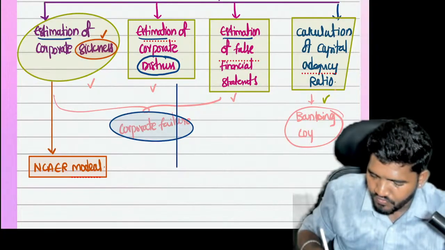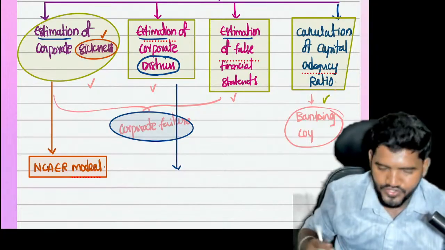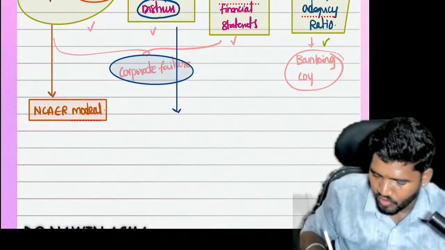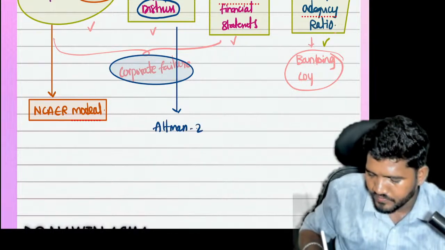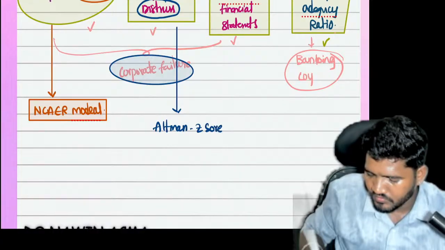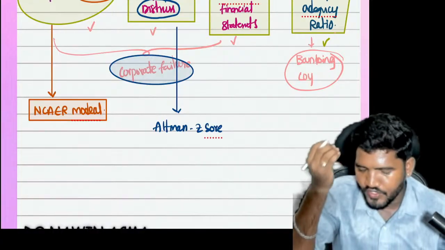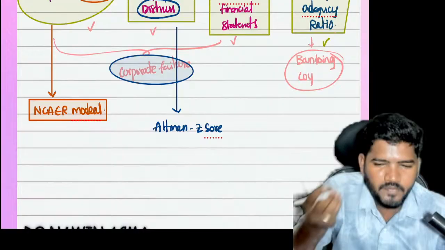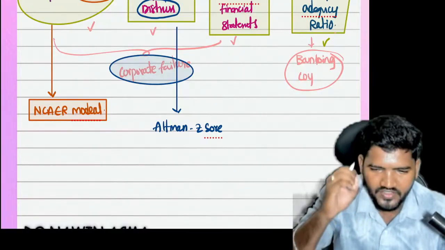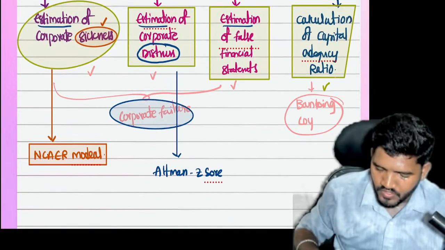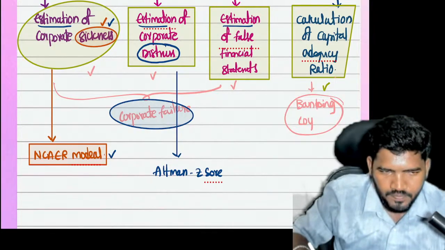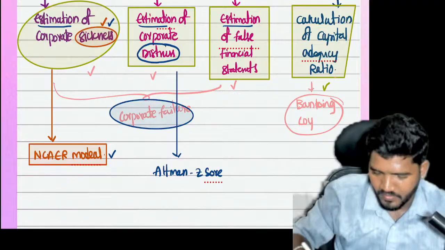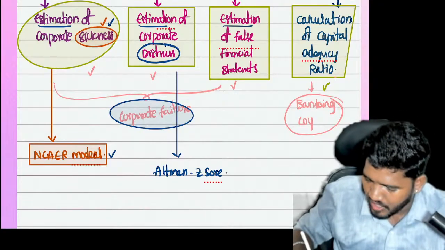For the purpose of estimation of corporate distress, we are using a concept called Altman Z-score. I will give more clarity at the time of concept explanation. As of now, just understand the names. For the sickness point of view, I am using the NCAER model. For the calculation of distress, I am using Altman Z-score.